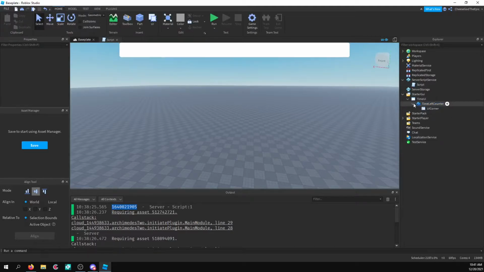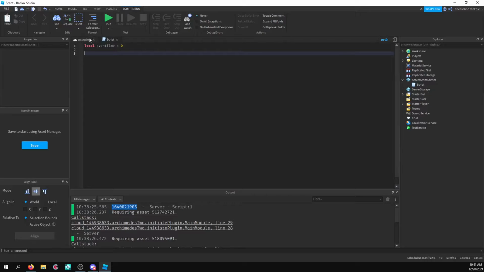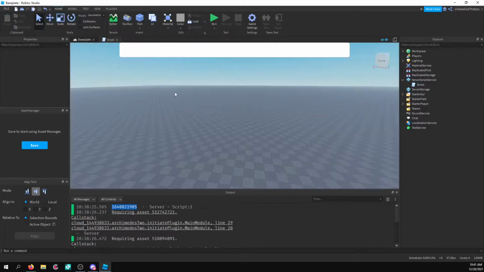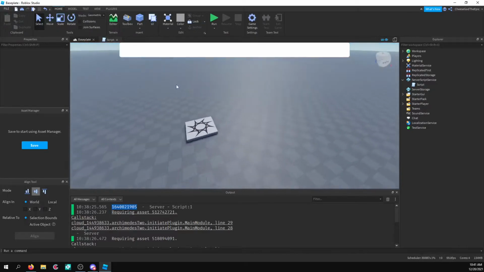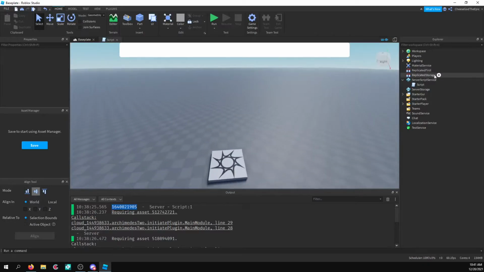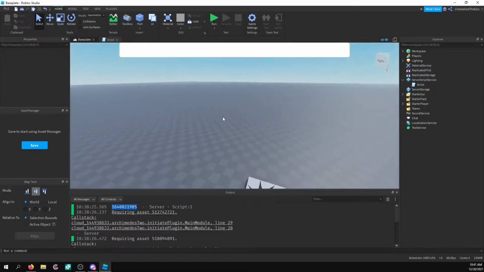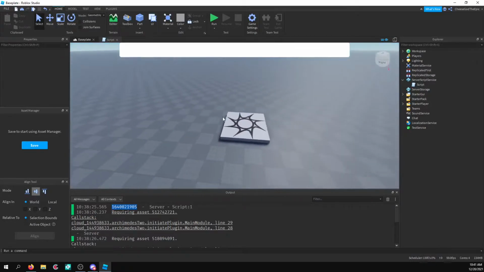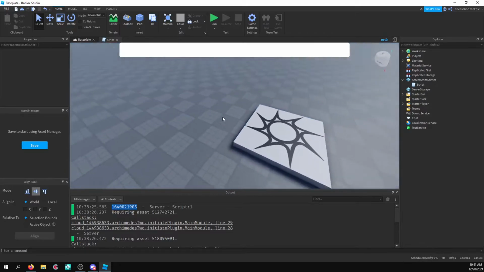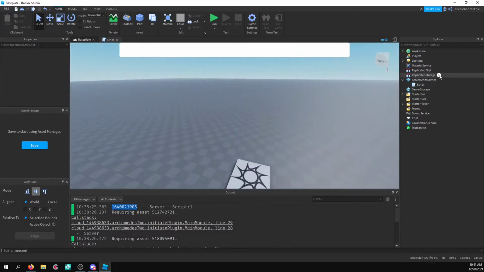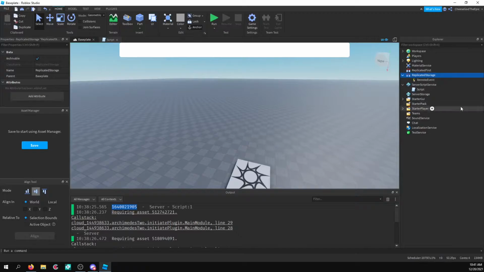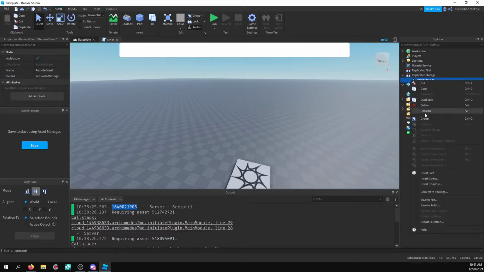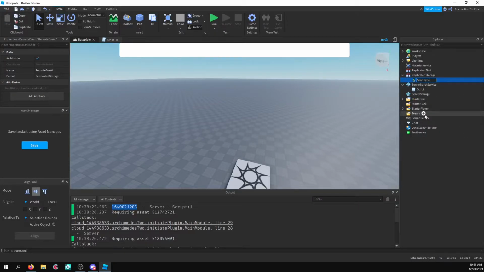We got that. And now what we need to do is send a remote event to notify every client every second that passes until the event happens. Or I guess a better way to do it with less communication might be to just, well, no, that's what I'm going to do. That makes the most sense. So I'm going to create a remote event, and I'm going to call it send time to event.